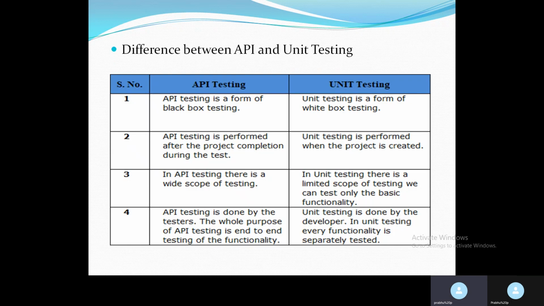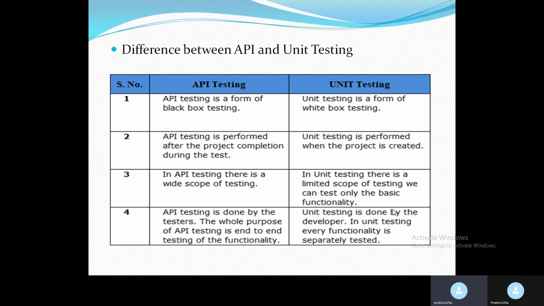Now, the difference between API testing and unit testing. API testing is a form of black box testing, because we are checking the functionality and we don't know about the internal code. Unit testing is a form of white box testing, because they test code-wise.